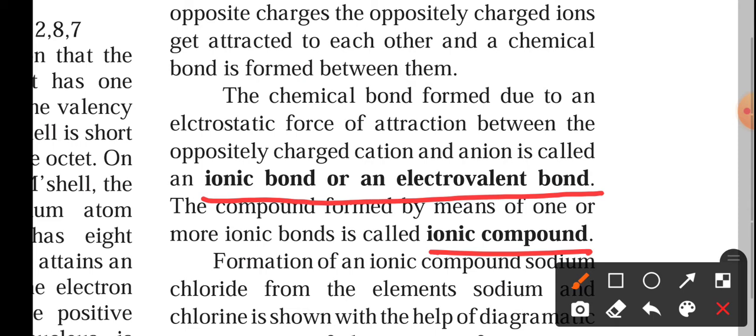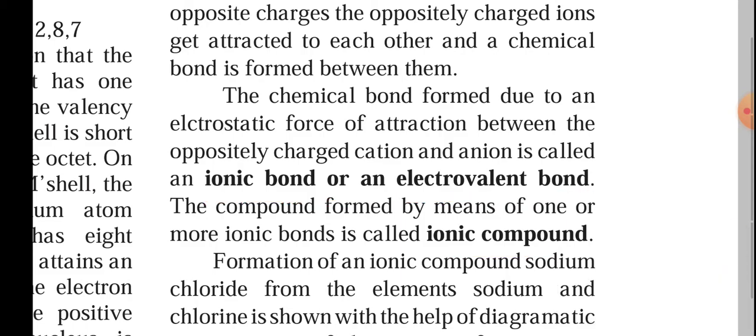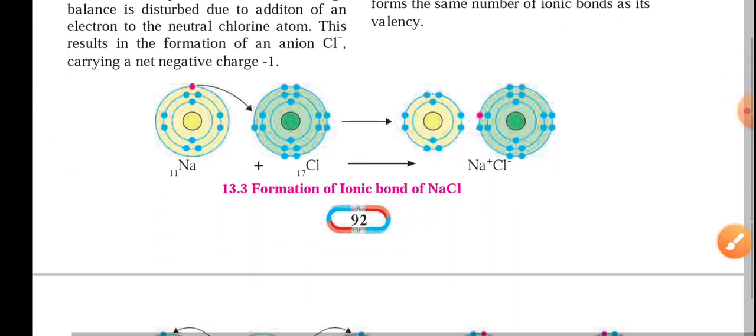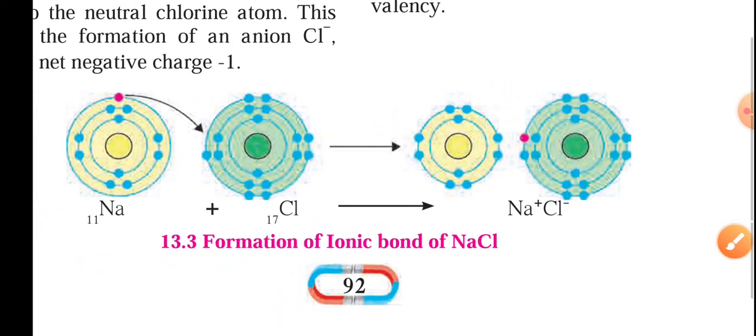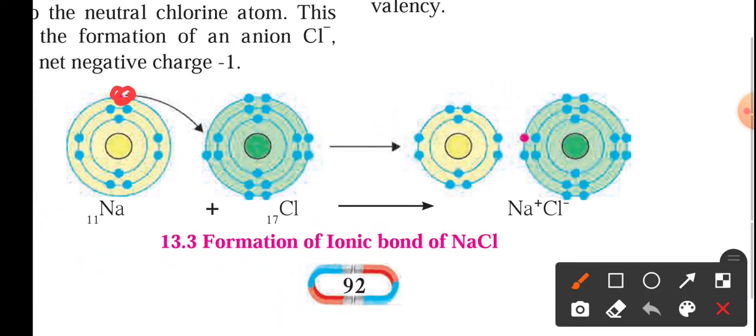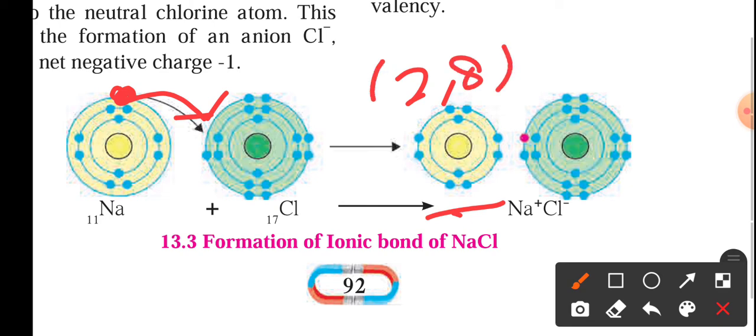And these bonds are very strong because they are due to the positive and negative charges present on the atoms. So that was the diagram they have shown with sodium and chlorine. You can see here this one electron present in the outermost orbit is donated to the chlorine, and now the sodium ion has a new electronic configuration, 2,8, and the chlorine has 2,8,8 after gaining one electron from the sodium. So this part is clear about the formation of the ionic bond in NaCl.